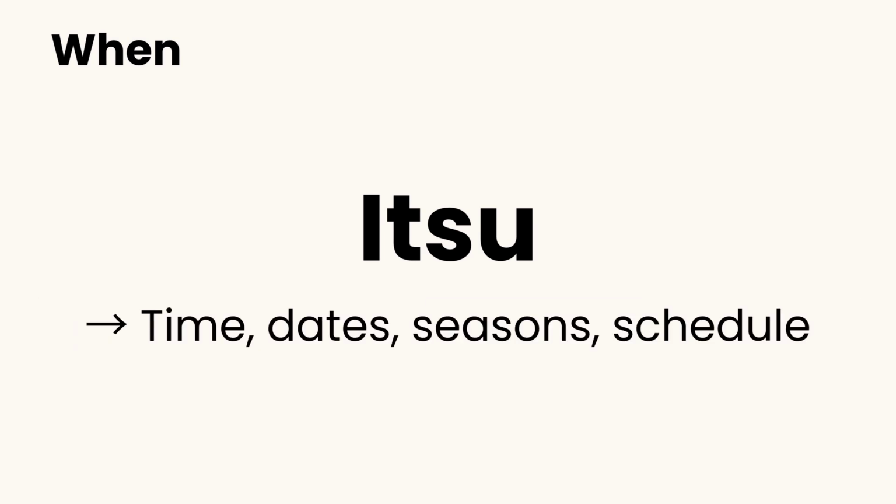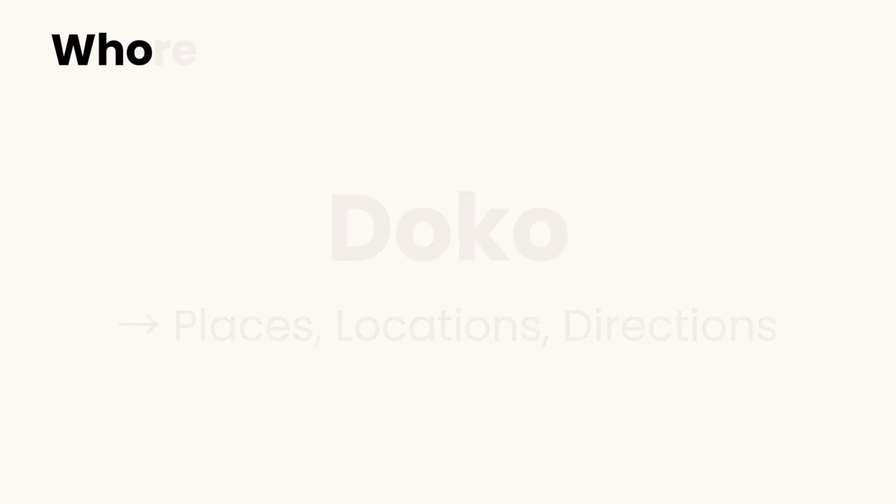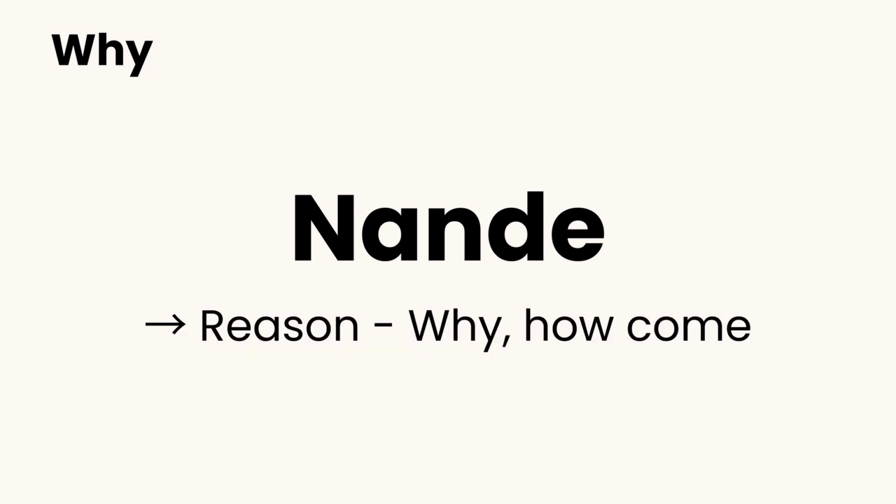When is itsu and is used to ask about time, date, season, and schedules. Where is doko, used for places, locations, and directions. Who is dare, used to ask about people. And why is nande, used to ask about reasons or causes.